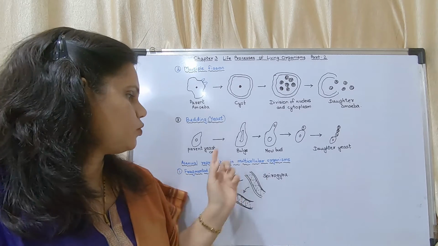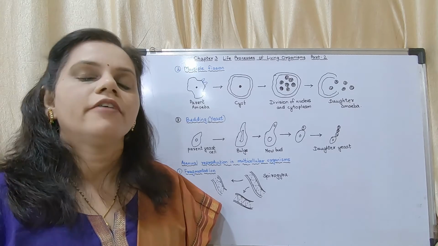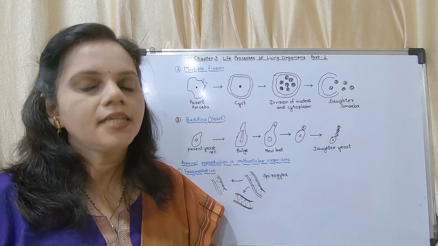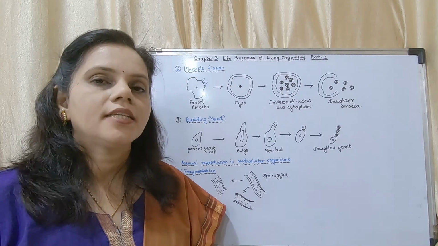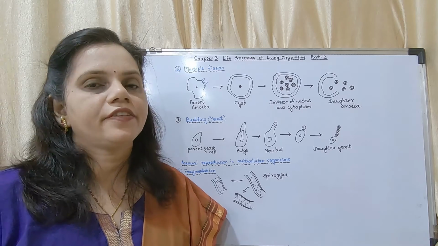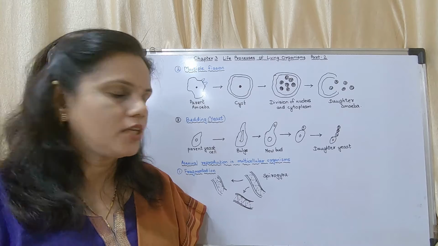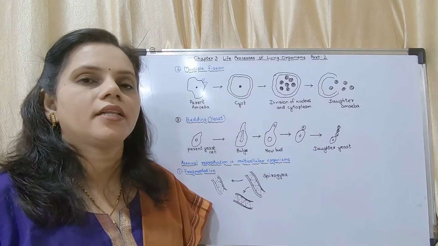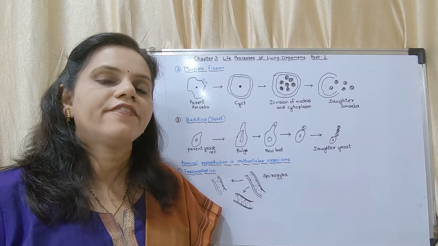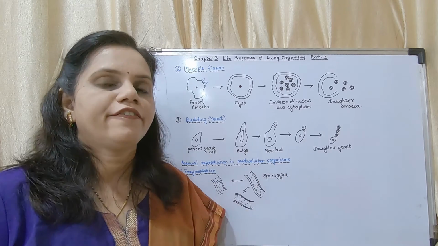Now we may move on to asexual reproduction in multicellular organisms. We have 5 methods in our syllabus. First is fragmentation, second is regeneration, third is budding, fourth is vegetative propagation, and fifth is spore formation. The first one you may see is fragmentation, which is shown by the organism Spirogyra. Spirogyra is an alga. They are filamentous organisms, meaning they are in the form of filaments.